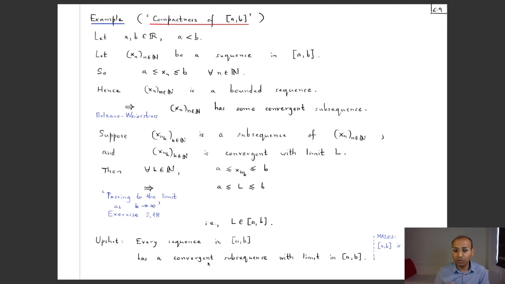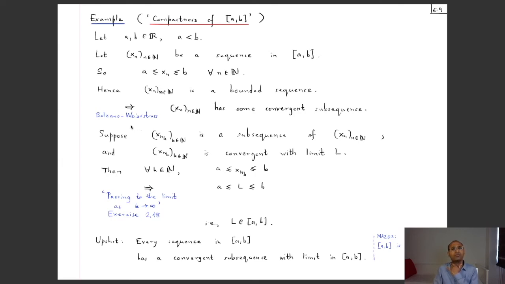Somehow this property is compactness in this context, and that you will learn in MA 203. But for us, the only point of this example was that we proved this statement, that this interval has this property that no matter which sequence you take, it has some convergent subsequence whose limit is again in that same set. And we did this by using the Bolzano-Weierstrass theorem.